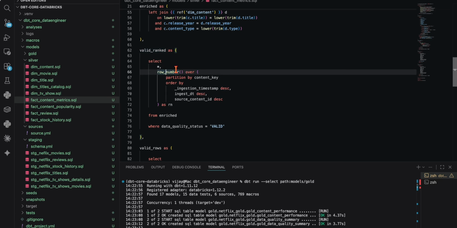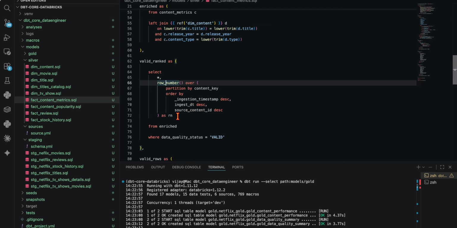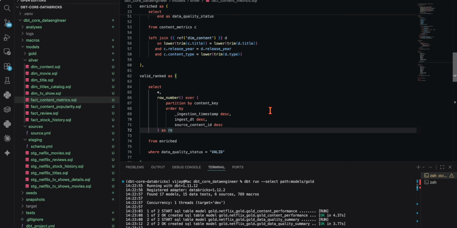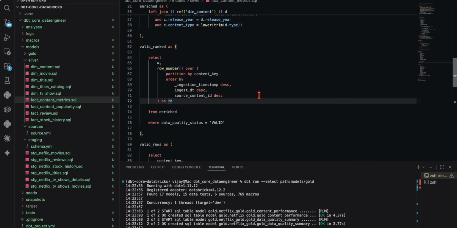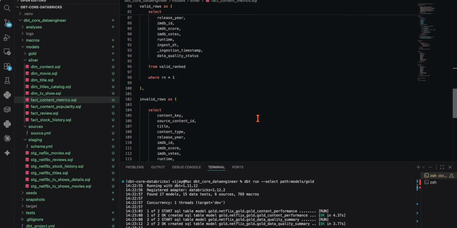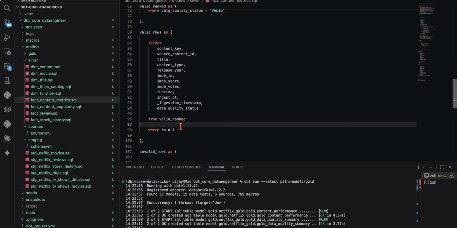Earlier the row number was not there. Now I partition this and take the rank, and based on this logic only, I derived it and take only the valid rank here.